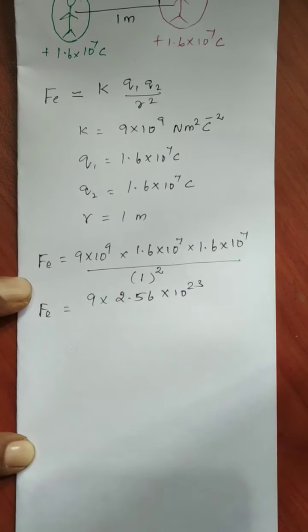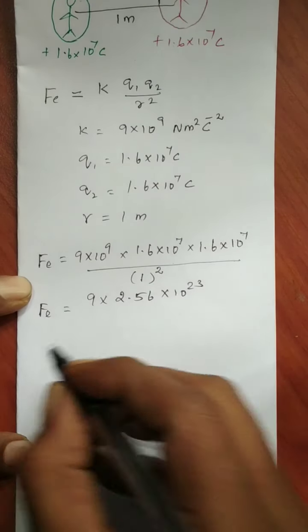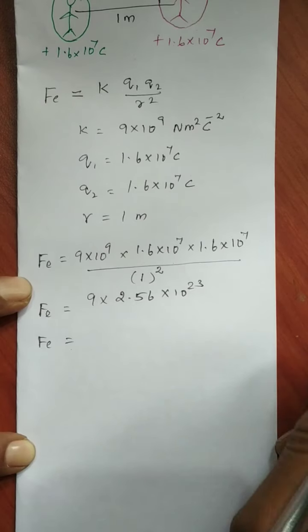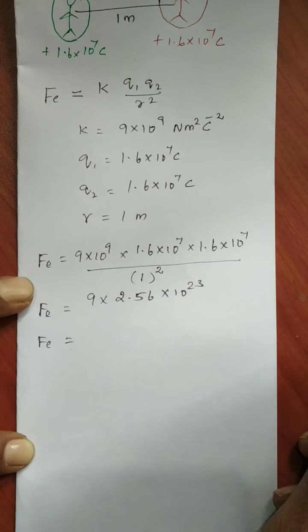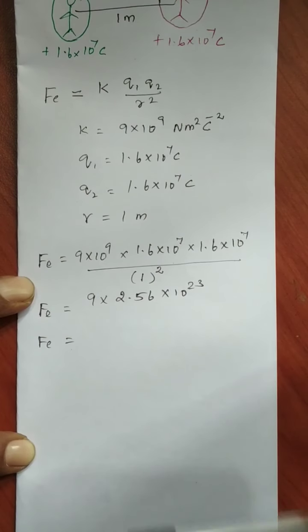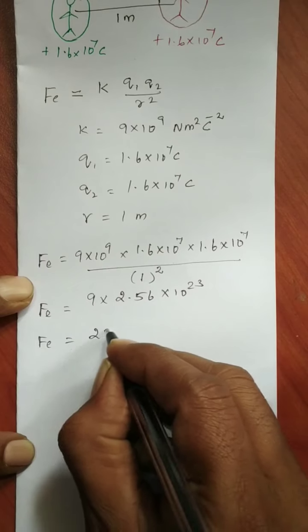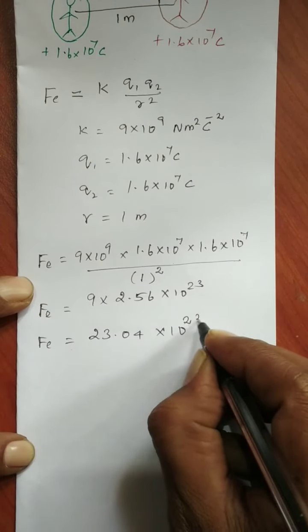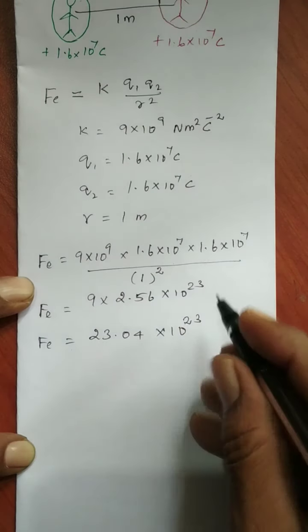Here the denominator is only 1, so you can leave it; you don't need to write it. Okay. So if you multiply 9 into 2.56, you are going to get almost 23.04 into 10 to the power of 23 Newton force.